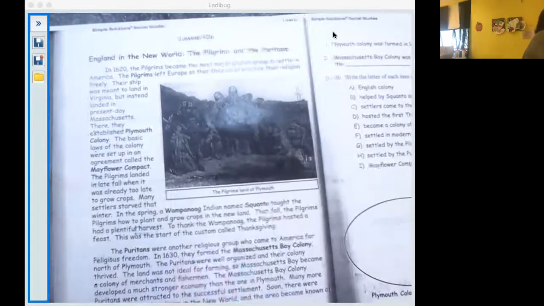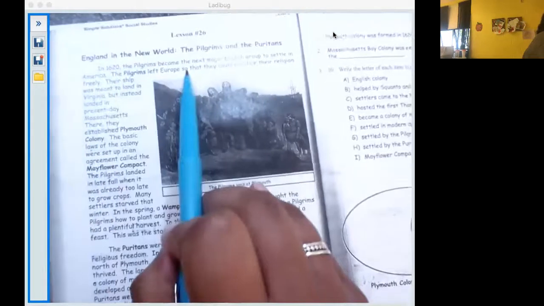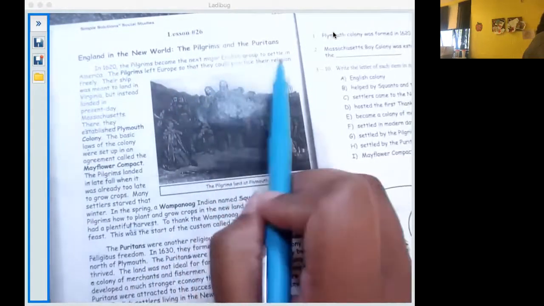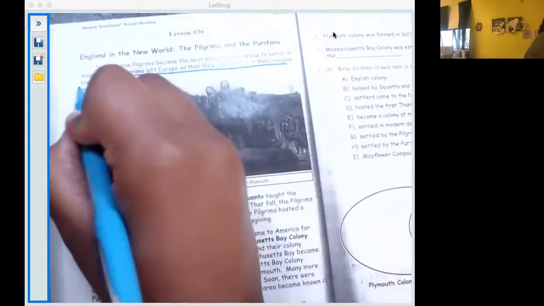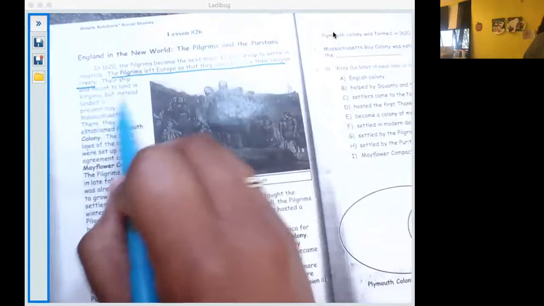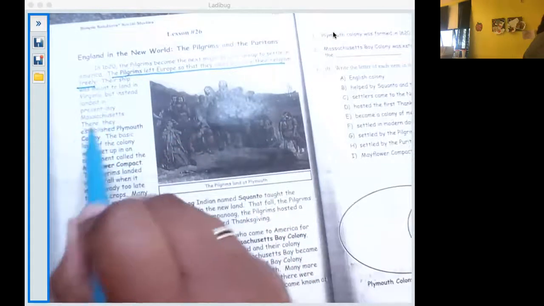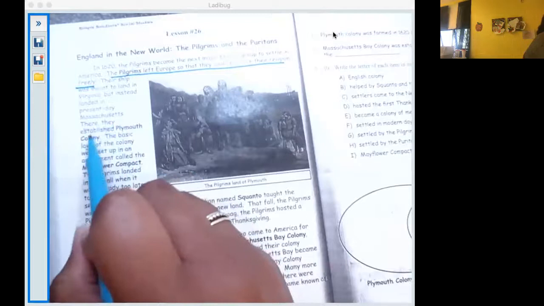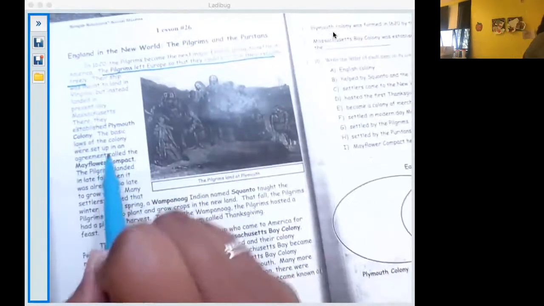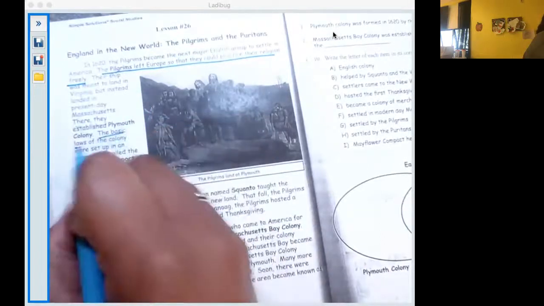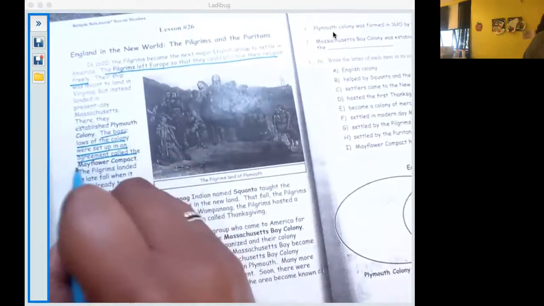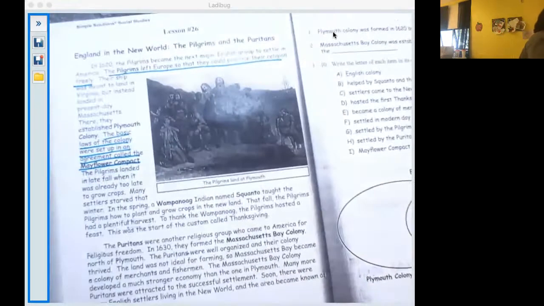In 1620, the Pilgrims became the next major English group to settle in America. The Pilgrims left Europe so that they could practice their religion freely. Let's underline that. That's really important. Their ship was meant to land in Virginia, but instead they landed in present-day Massachusetts. There, they established Plymouth Colony. The basic laws of the colony were set up in an agreement called the Mayflower Compact. I'm pretty sure that's going to come up again in 5th grade. Let's go ahead and underline it.